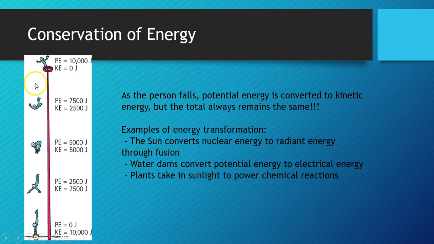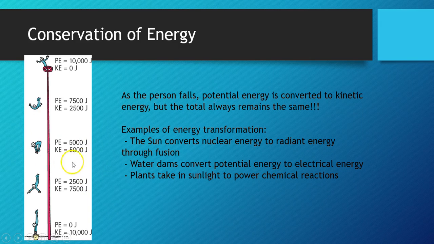Now, as that person jumps and starts to fall, the potential energy goes down, right? It's getting closer to the ground, so the height goes down. So the potential energy goes down. The kinetic energy goes up, because as he falls, he speeds up. It gets faster and faster and faster. So right before he hits the bucket, all of the potential energy is gone and has been transformed into kinetic energy. And the total amount of potential energy he started with is the total amount of kinetic energy he ends with. And along the way, you see how it changes.